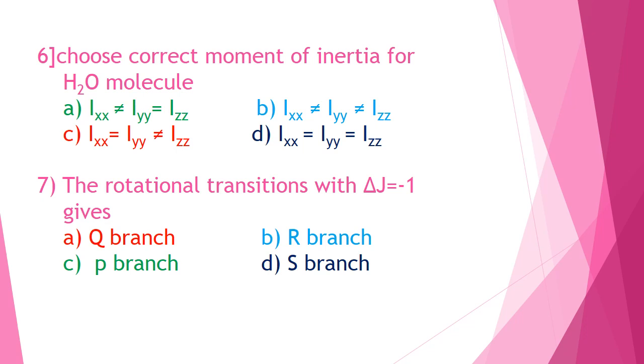Choose the correct moment of inertia for the H2O molecule. You know that the H2O molecule is an example of an asymmetric top molecule. For that, all the moments of inertia are not equal. Therefore option B, Ix is not equal to Iy is not equal to Iz, is the correct answer. The rotational transition with delta J equal to minus 1 gives the P branch.